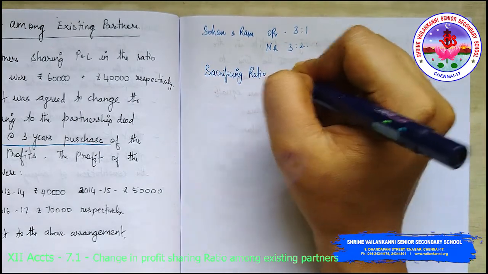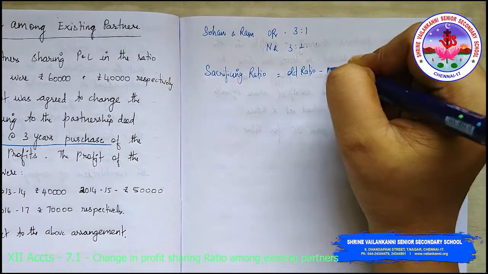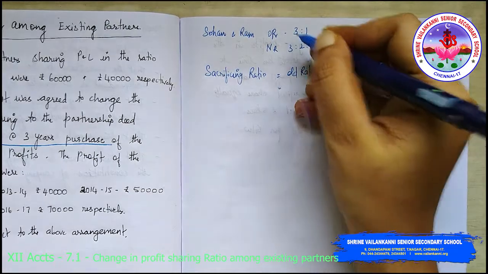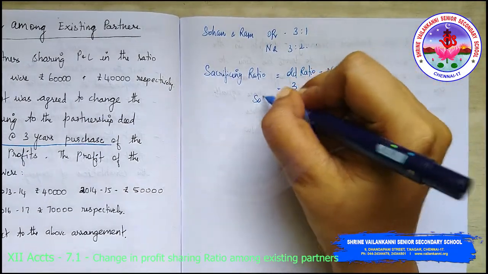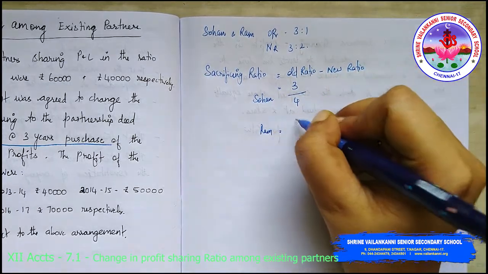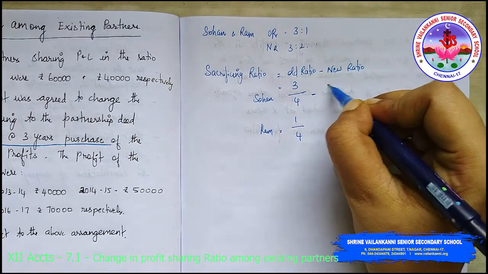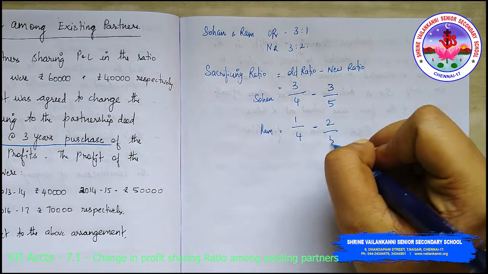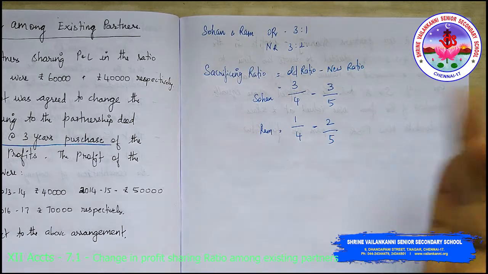Now sacrificing ratio is equal to old ratio minus new ratio. Old ratio is 3 divided by 4 for Sohan, and for Ram it is 1 divided by 4. New ratio is 3 divided by 5 for Sohan and 2 divided by 5 for Ram. Now the denominators are not equal, so we need to equalize them.